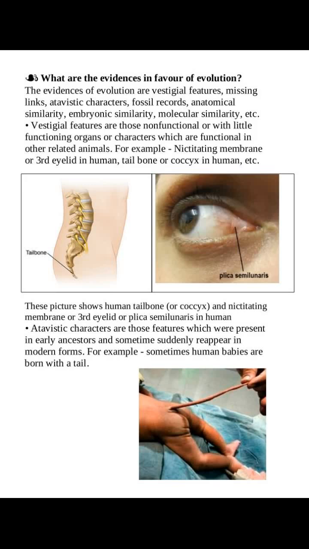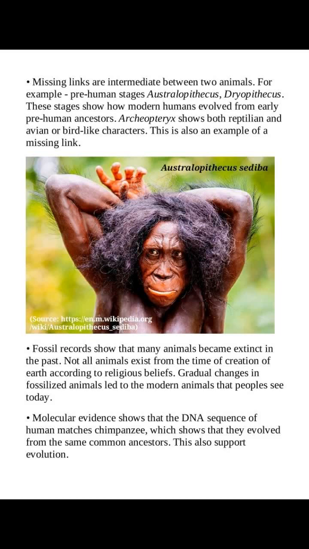Atavistic characters are those features which were present in early ancestors and sometimes suddenly reappear in modern forms. For example, sometimes human babies are born with a tail. Missing links are intermediate between two animals. For example, pre-human stages, Australopithecus, Dryopithecus. These stages show how modern humans evolved from early pre-human ancestors. Archaeopteryx shows both reptilian and avian, or bird-like characters. This is also an example of a missing link.